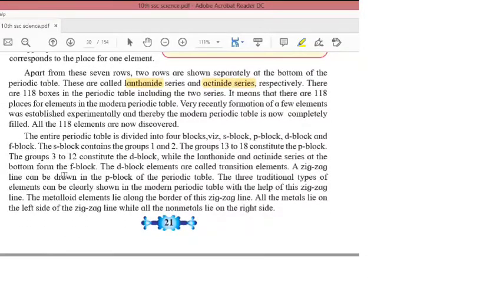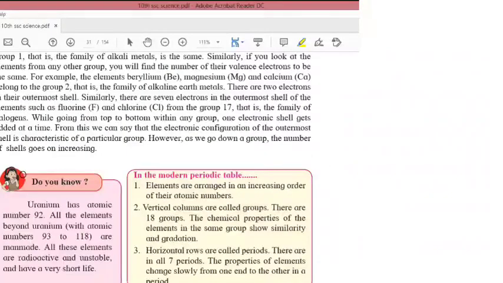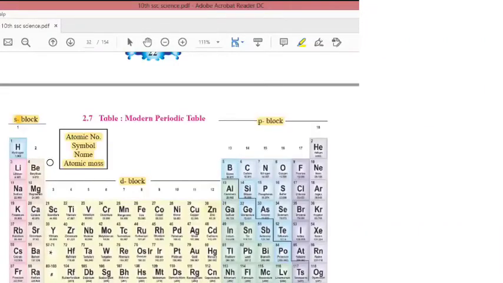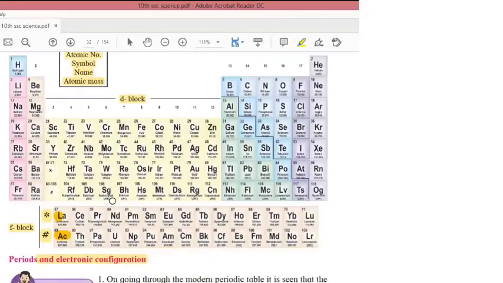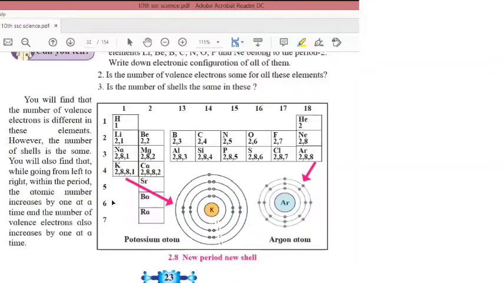The entire periodic table is divided into 4 blocks, that is S block, P block, D block, and F block. So in this periodic table, you can see that this is the S block, the first 2 groups, then groups 13, 14, 15, 16, 17, 18 are the P block. The middle one from 3 to 12 is the D block, and these last 2 series are the F block.